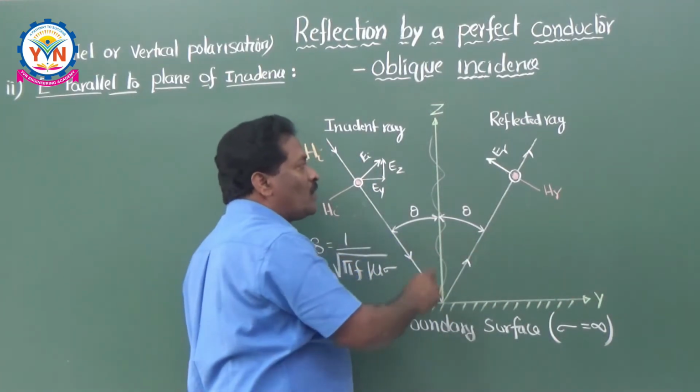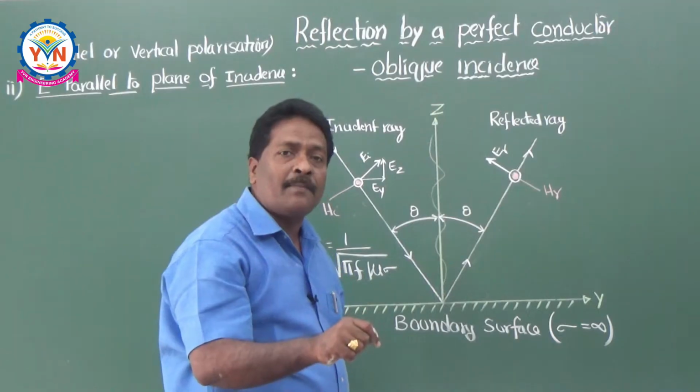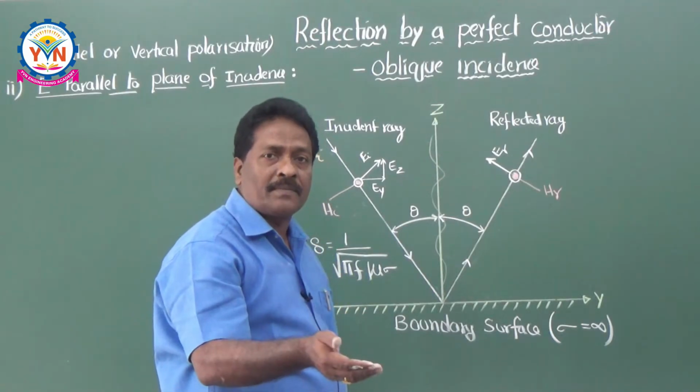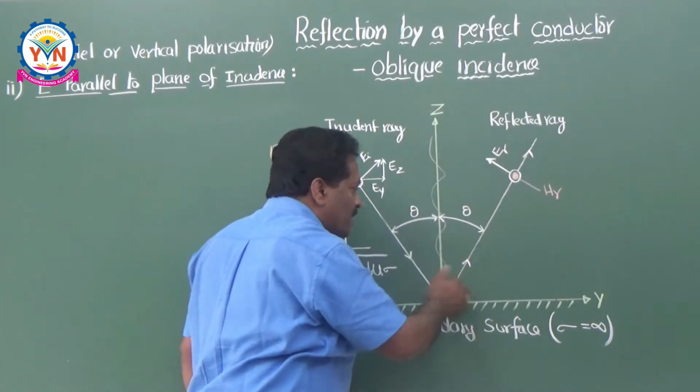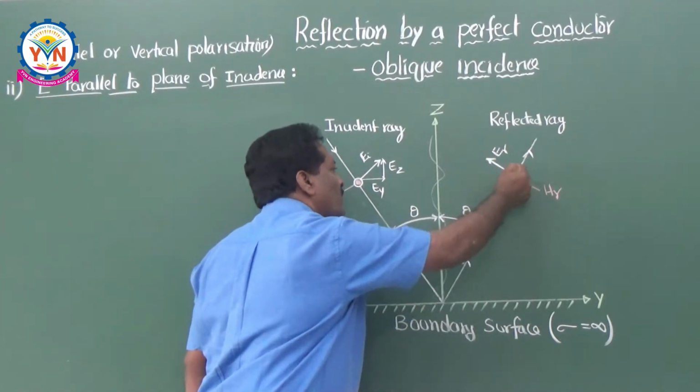In order to prove that, I would like to take the help of directional cosine concepts, because I want to write the wave equation for oblique incidence as well as oblique reflection here.